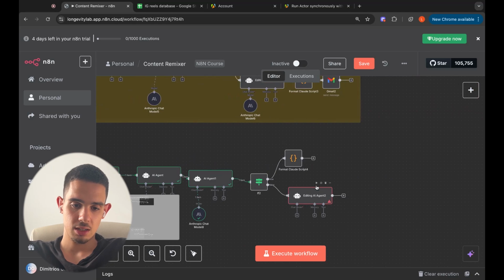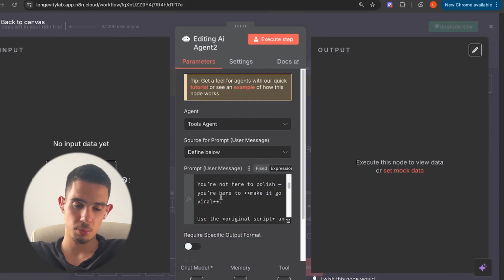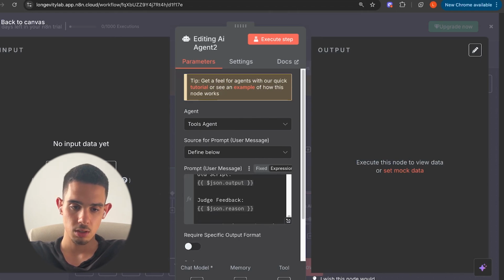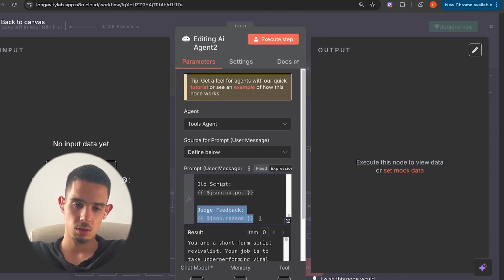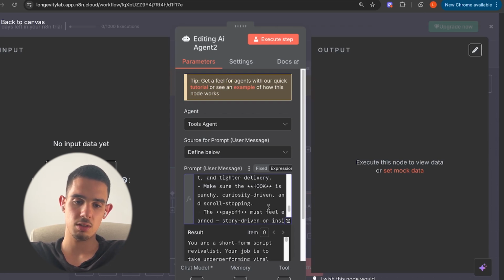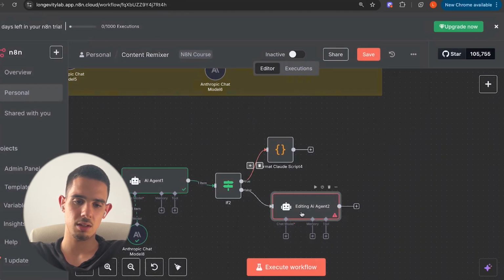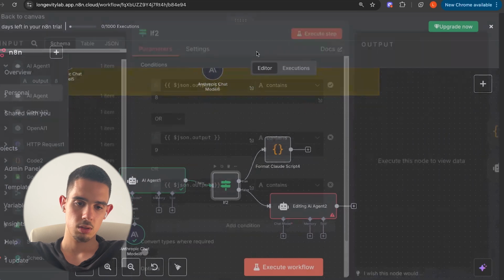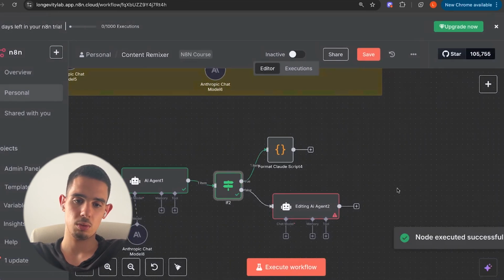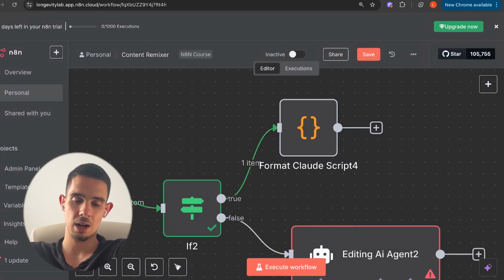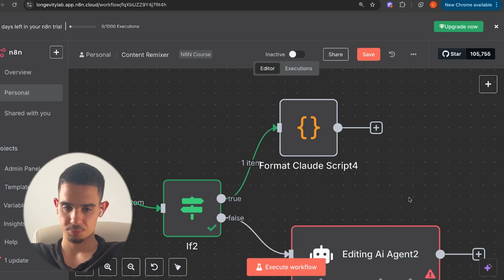And then this AI agent, like I was about to say, you're not here to polish, you're here to make it go viral. Use the original script. Now this is a bit useless. Make sure the hook is punchy, curiosity driven, scroll stopping, whole script. Now let's actually run the previous nodes. So as you can see over here, it's gonna go on the upper side. The script goes up, because it's rated an 8 out of 10.